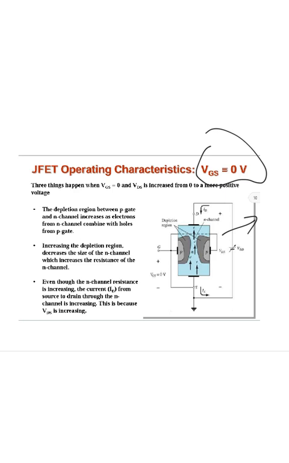Increasing the depletion region decreases the size of the N channel, which increases the resistance of the N channel. Even though the N channel resistance is increasing, the current ID from the source to drain through the N channel is increasing. This is because VDS is increasing.